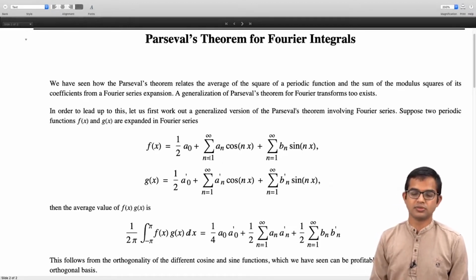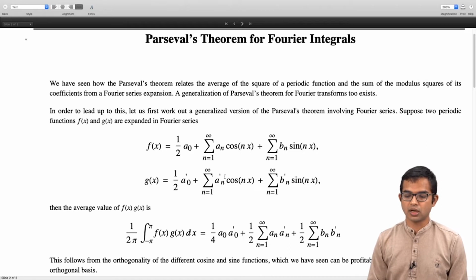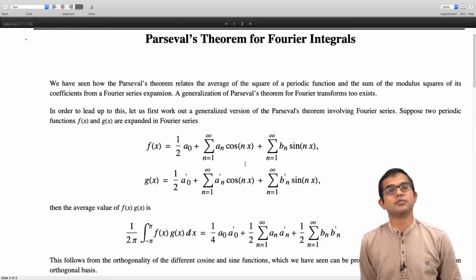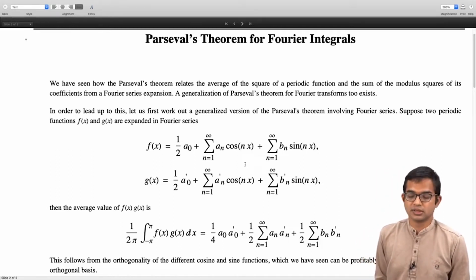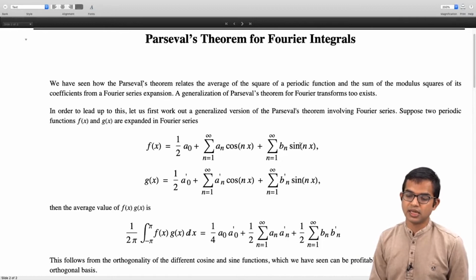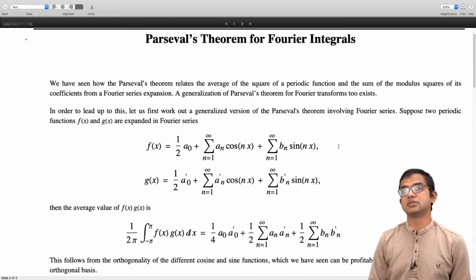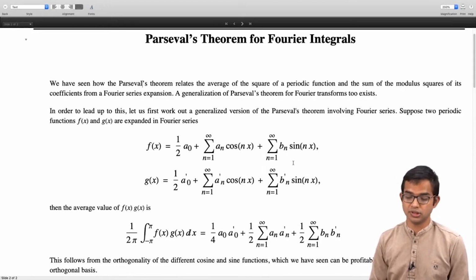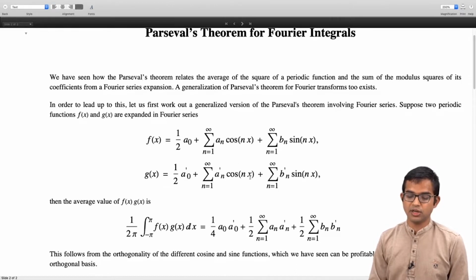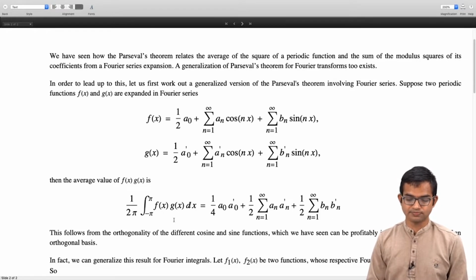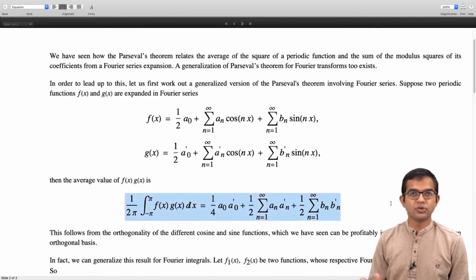It's simply because it's straightforward to work out the integral of any of these basis elements with itself. The inner product of any element with itself is straightforward to work out. And likewise with sine squared nx, you're going to get half, but for sine nx times sine mx, the average value is 0, right? So this is an immediate consequence of the same result we used to prove Parseval's theorem involving just a single function. Now it turns out that this result in fact generalizes to Fourier integrals, right?